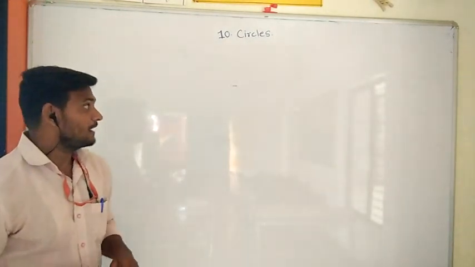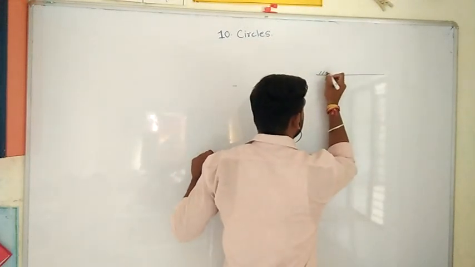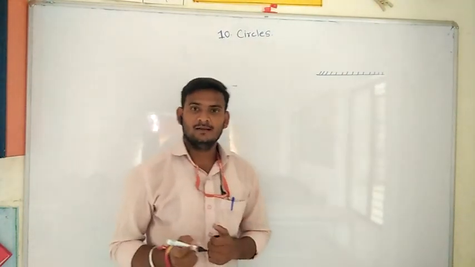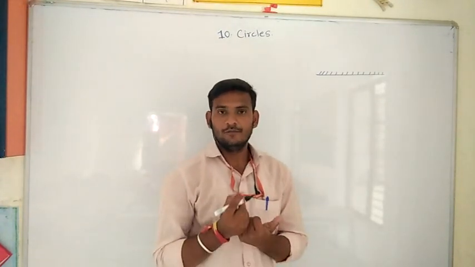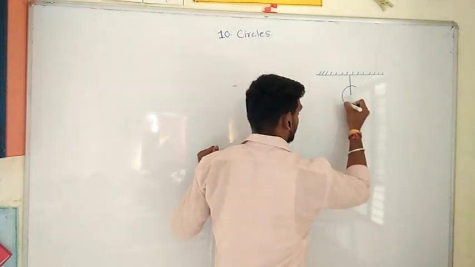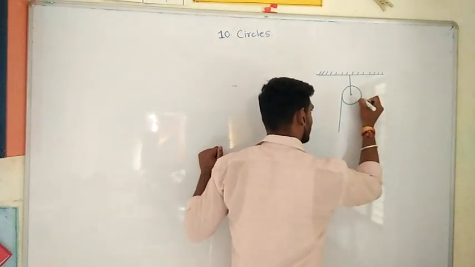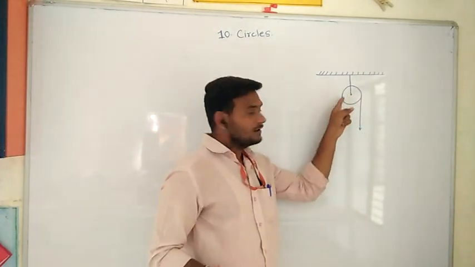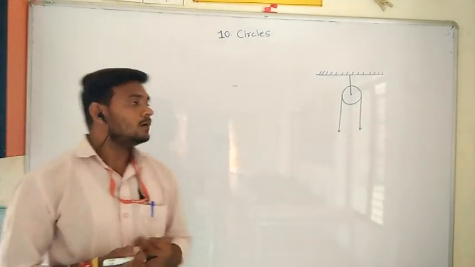Okay, now we will see one example on the basis of a tangent to the circle. See here, suppose this is a pulley. Everybody has seen a pulley over a well. On a well, there is a pulley to draw the water from the well. Here the ropes of the pulley are there. These two are the ropes of the pulley, and this is a pulley which is attached on the well to draw the water from the well.